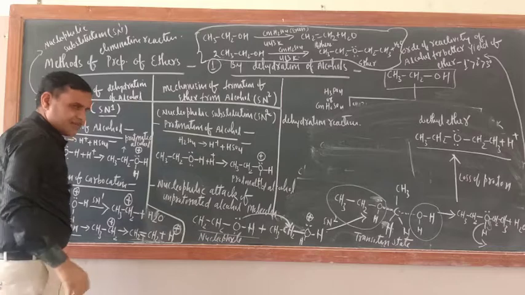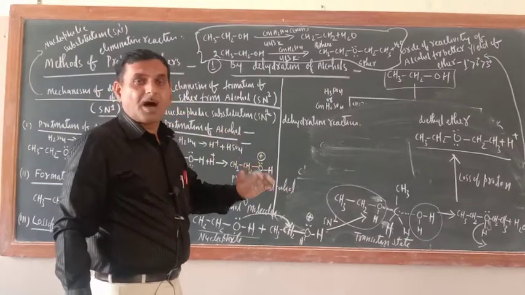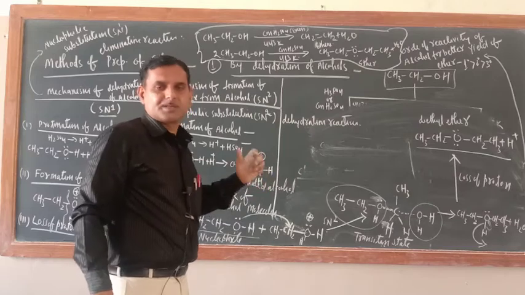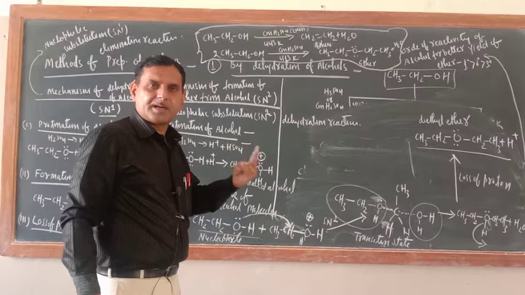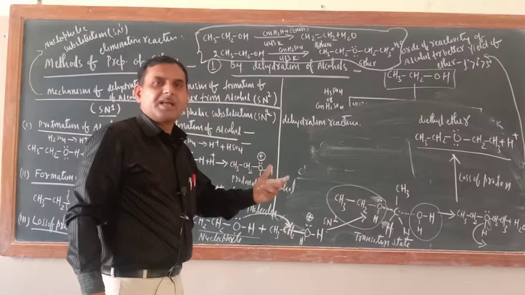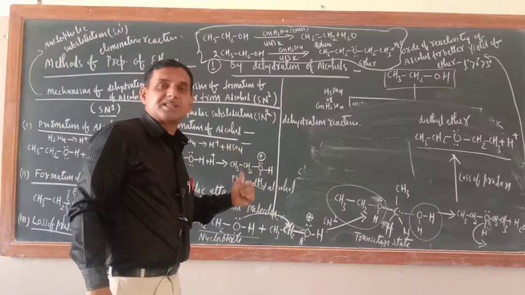Elimination reaction means when an atom or group of atoms leaves from the same carbon atom or neighboring carbon atom. When atoms or groups of atoms are eliminated or removed from the same carbon atom or adjacent carbon atom.